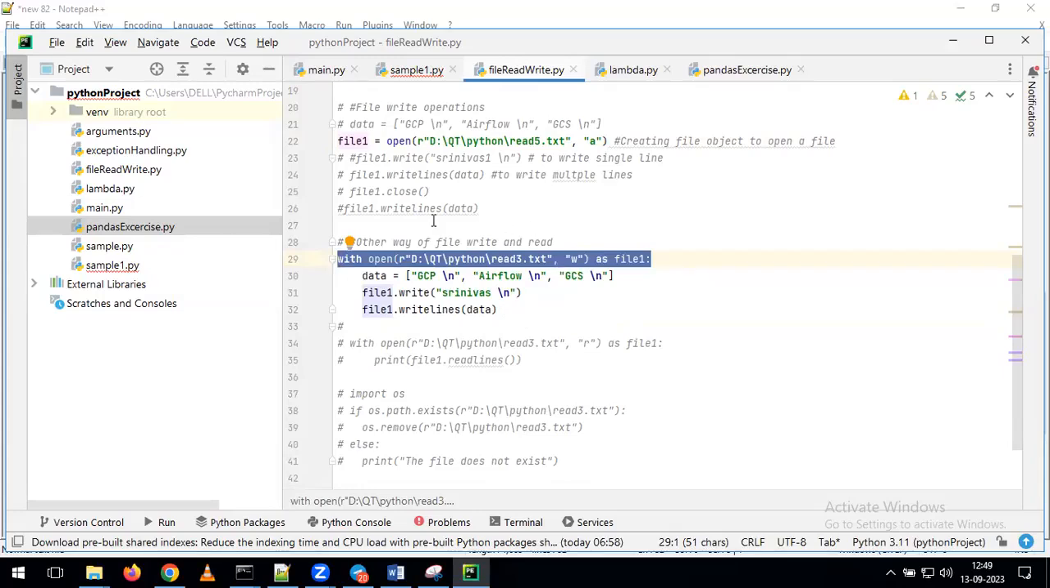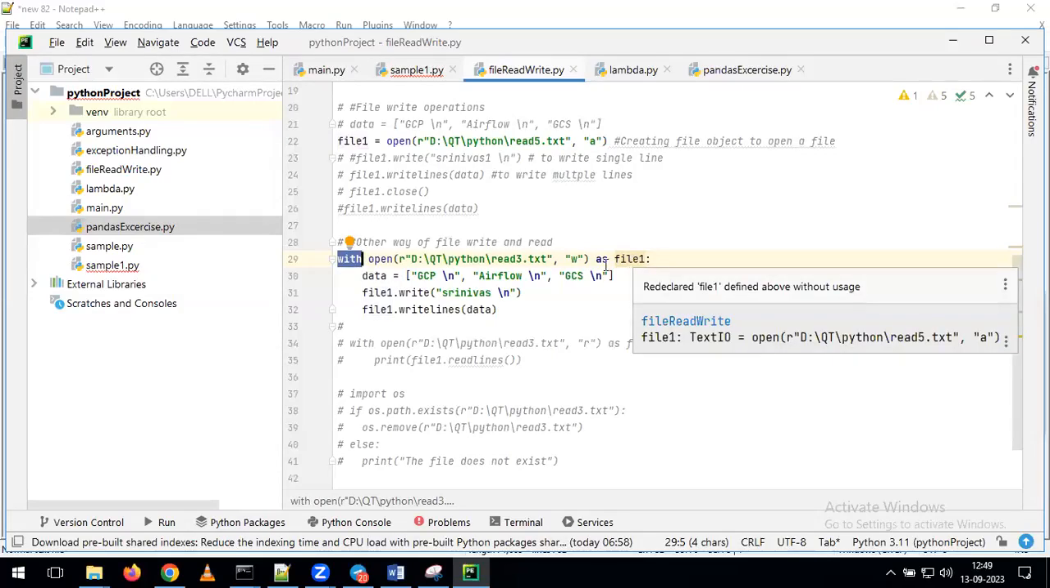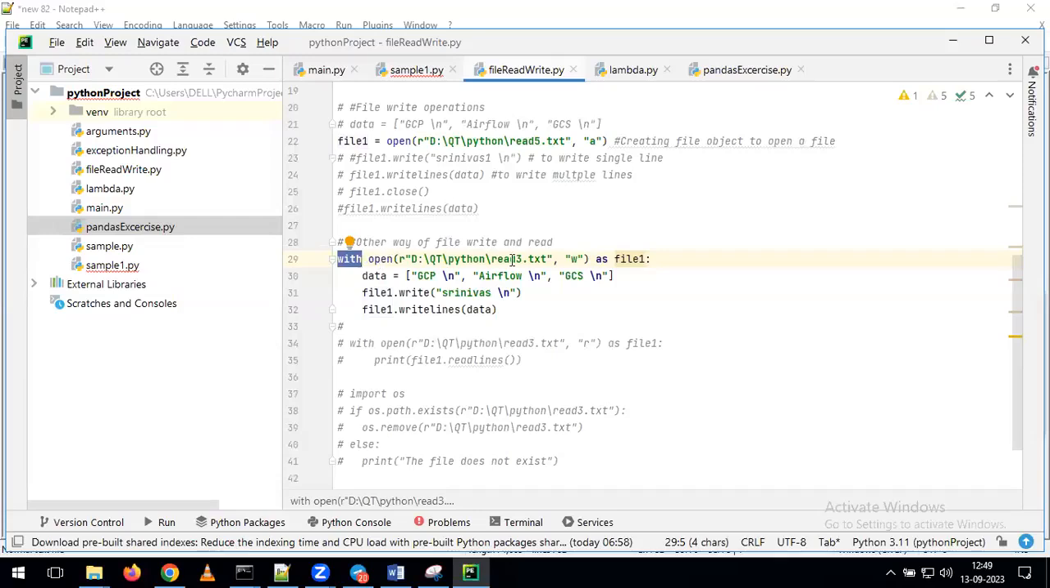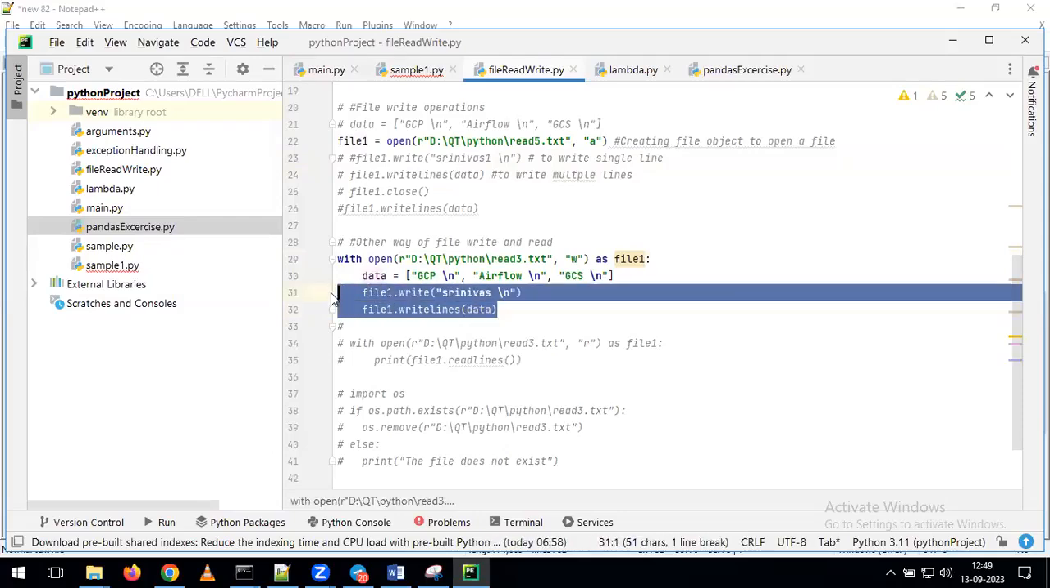If you want to open the file, the syntax is file1 object equal to open function. Otherwise, with the help of the with keyword also, we can perform the open operation. There is no difference between either this line of code or this line of code. Once we open the file, the remaining operations are common. Here also we are doing file1.write and file1.write lines. Here also we are doing file1.write and file1.write lines.